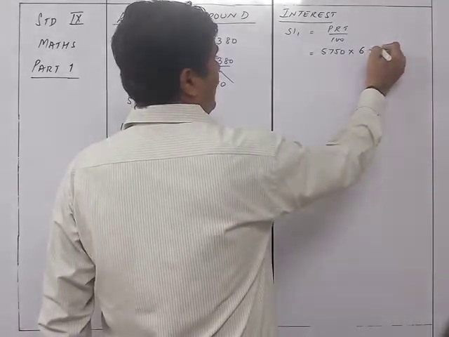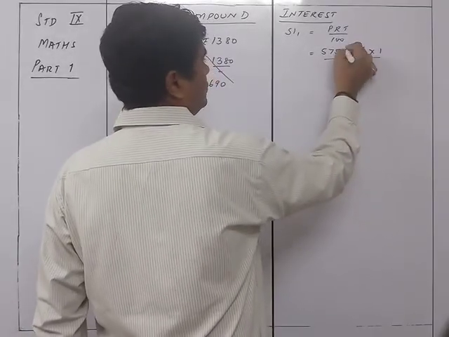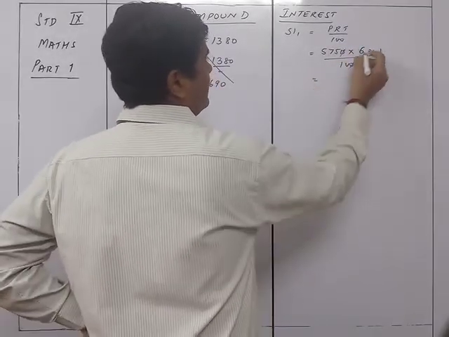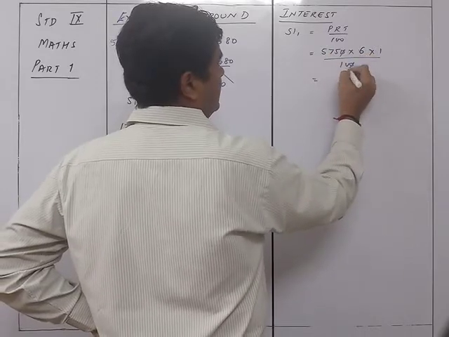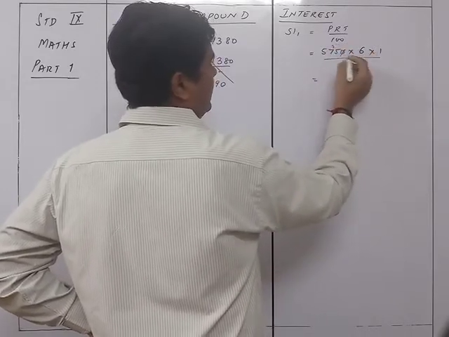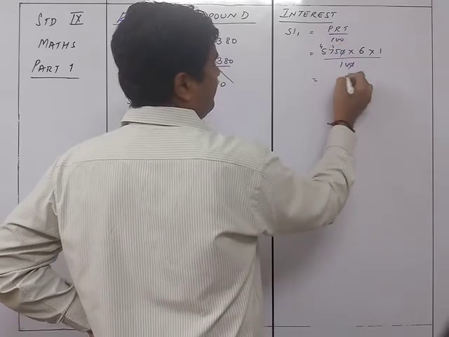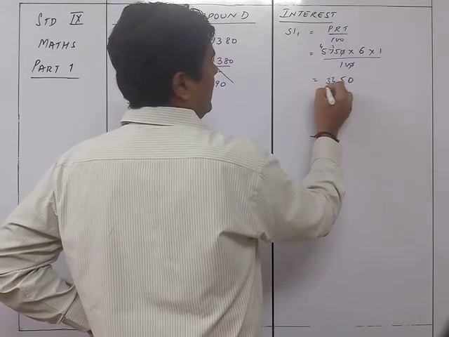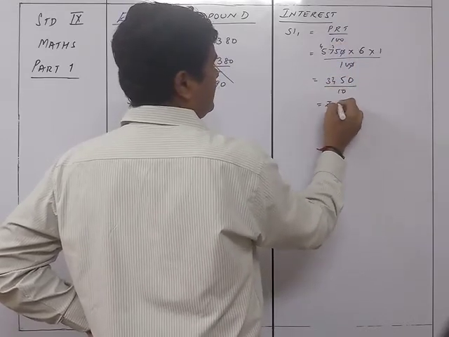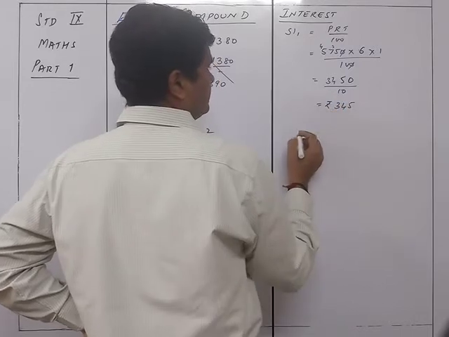So T will be 1 upon 100. So this gives you 6 5s are 30 and 6 are 42, 45, 34 upon 10, which is rupees 345.